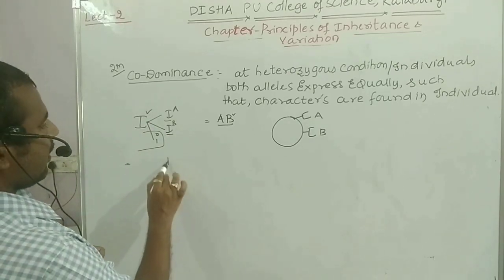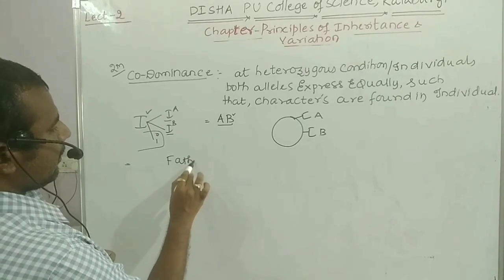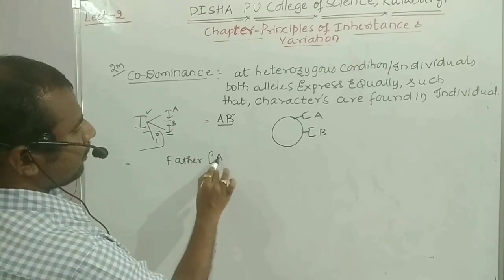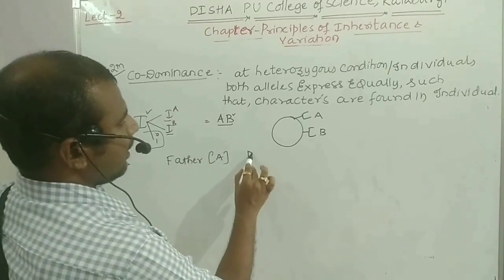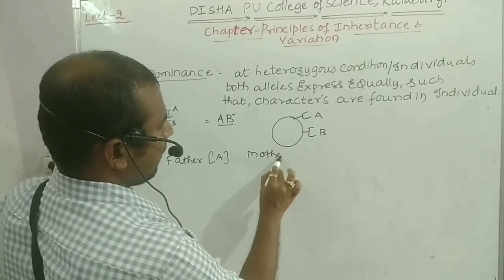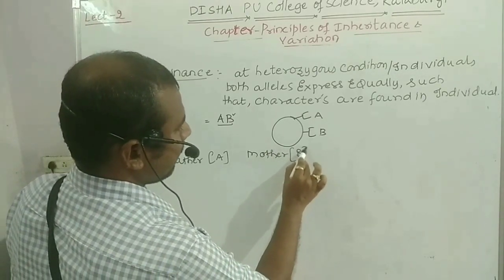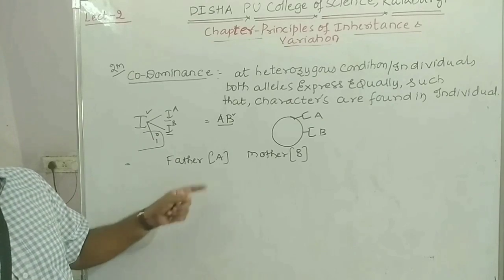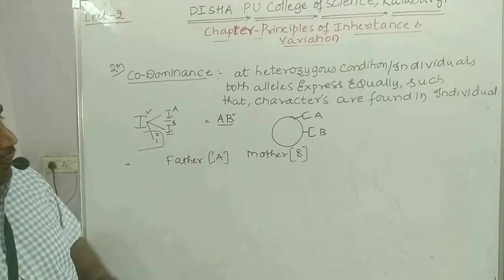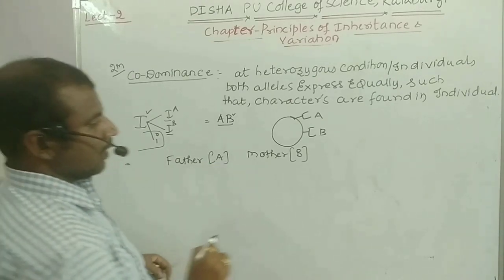Think the father has the A blood group and the mother has the B blood group. The father has A blood group, the mother has B blood group.